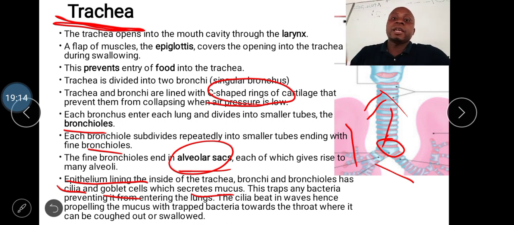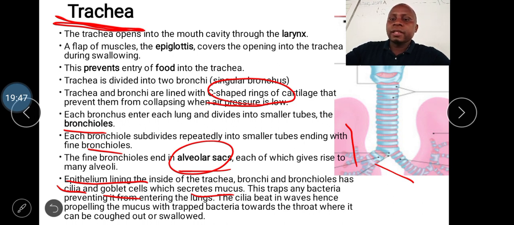Those cilia beat in waves towards the throat. Upon reaching the throat, that mucus can be coughed out or swallowed. And when the bacteria get into the stomach, there is hydrochloric acid which will destroy them. So this is how the trachea is adapted to its function.